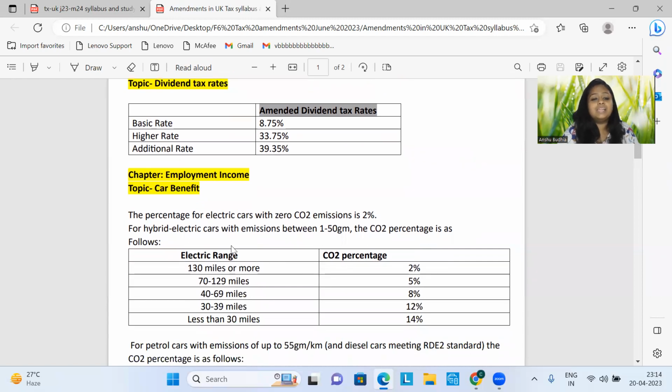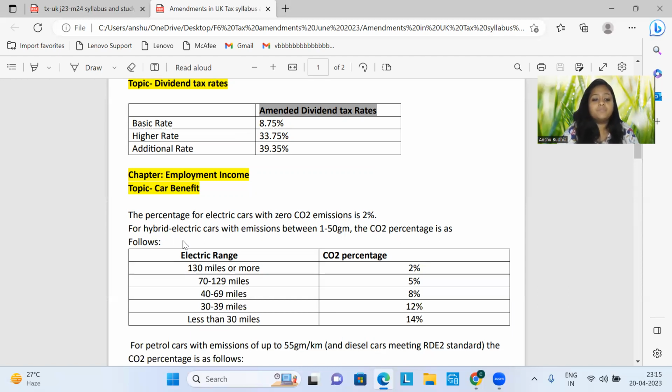Moving further, let's go to the chapter Employment Income, wherein some amendments have taken place. The major amendment is in car benefit. If you remember your earlier percentages, yes, these rates have changed. The percentage for an electric car with zero CO2 emission is 2%.